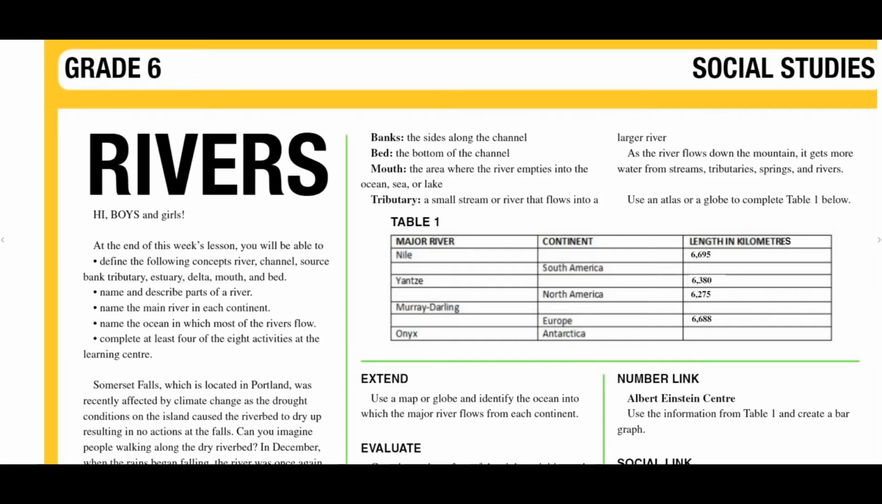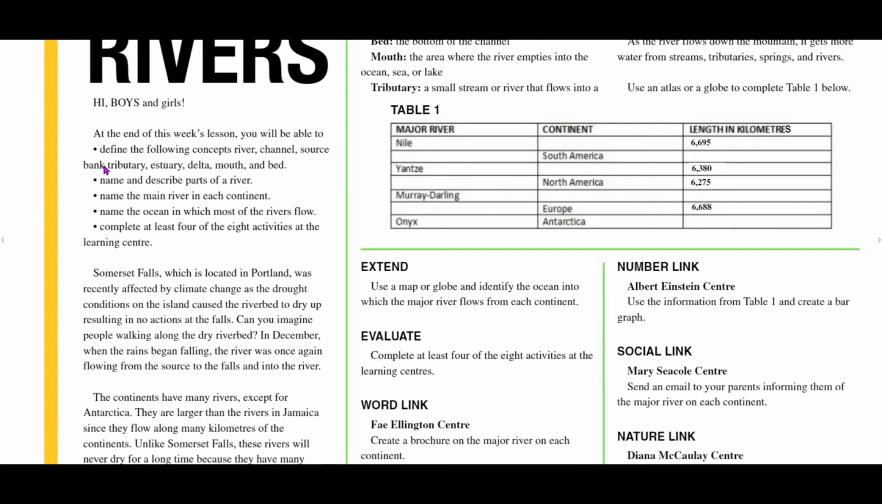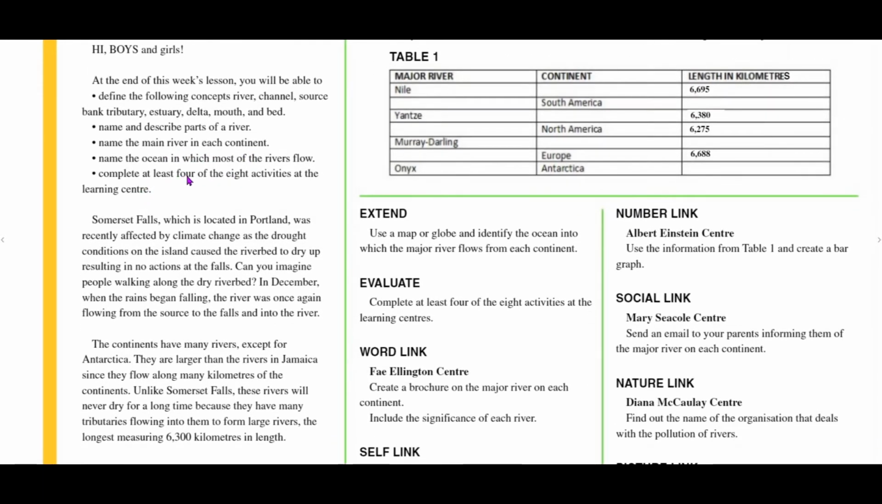In this episode, we look at rivers. At the end of this week's lesson, you will be able to define the following concepts: river, channel, source, bank, tributary, estuary, delta, mouth, and bed. Name and describe parts of a river. Name the main river in each continent. Name the ocean in which most of the rivers flow, and complete at least 4 of the 8 activities at the learning centers.